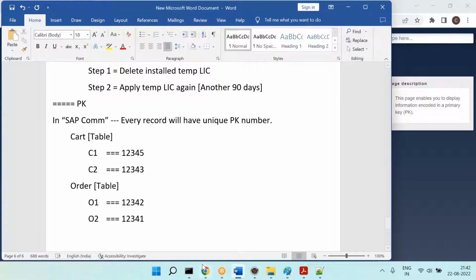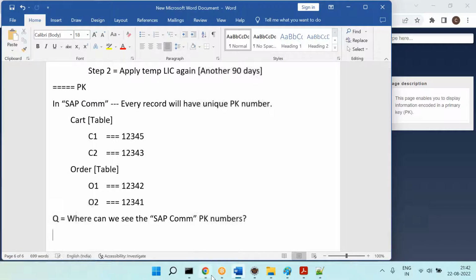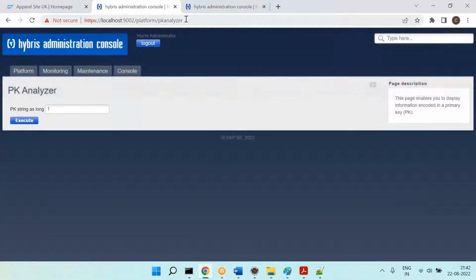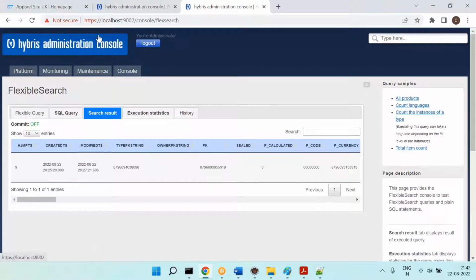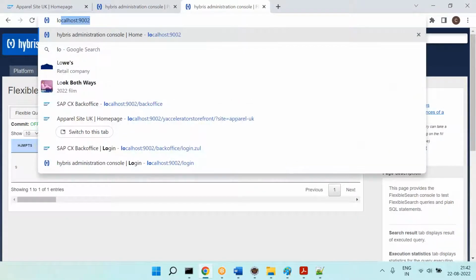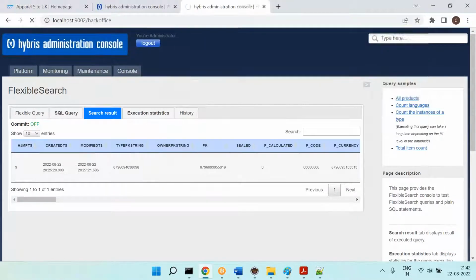Now you can ask a question: where can we see the SAP Commerce PK numbers? If you want to see the PK numbers, go to the back office once. Let me go to the back office. I said every record will have a unique PK number. Go to the record.